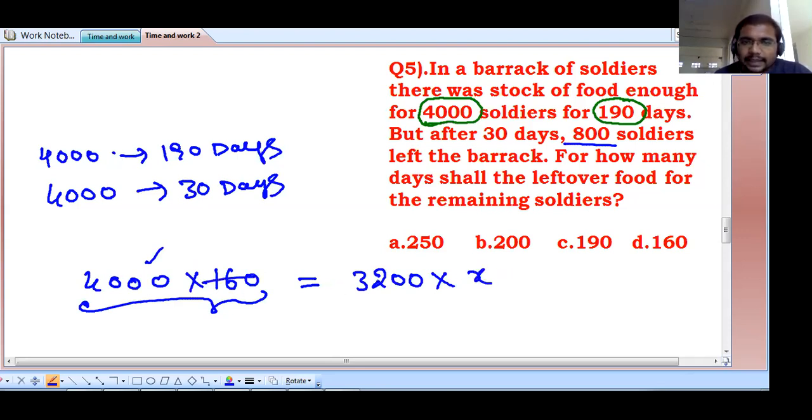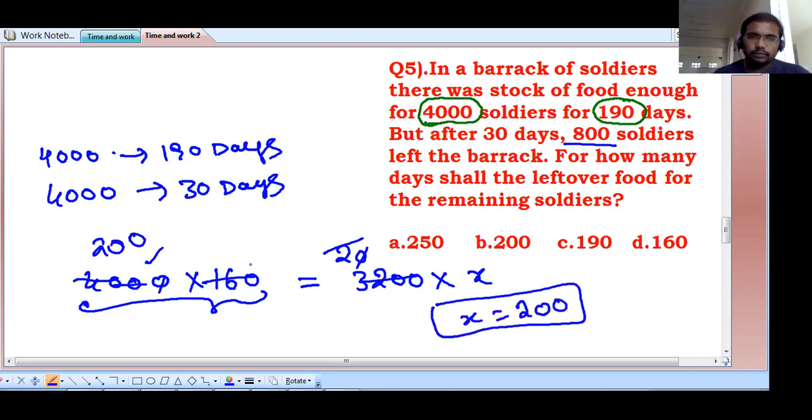So now 160 here cancels. How many times? 20 times cancel. 0, 0 cancel. 2, how many times cancel? 200 times. That is X is equal to 200. 4,000 soldiers can eat for 190 days. But now they ate for 30 days. After that, 800 soldiers left the barrack. That means how many soldiers remain? 3,200. So this is the way to solve the question.